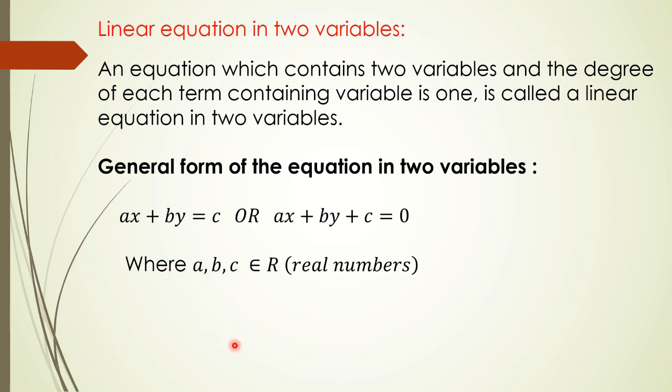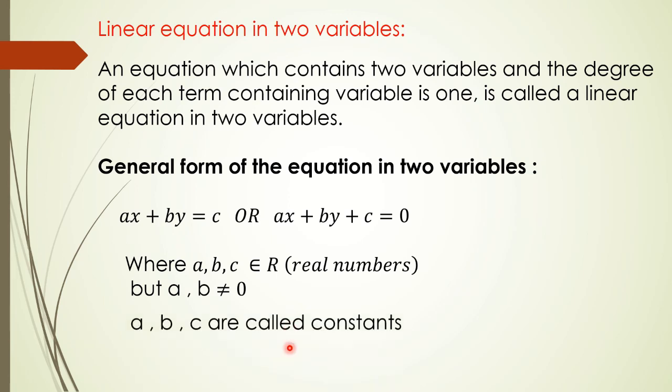But the important condition here is that a and b cannot be 0. If a is 0, then this variable x will be eliminated. 0 into anything is 0. Then the equation will not be in two variables. Or if b is equal to 0, then y will not be there. So this condition is important, that a and b cannot be 0, because we want two variables. c can be 0. There is no such condition for c, but a and b, which are the coefficients of the variables, cannot be 0.